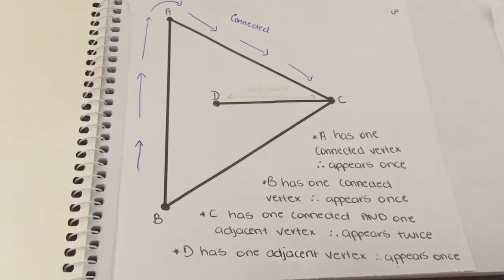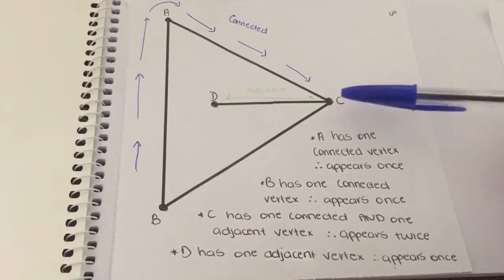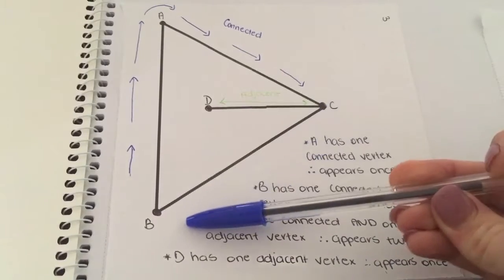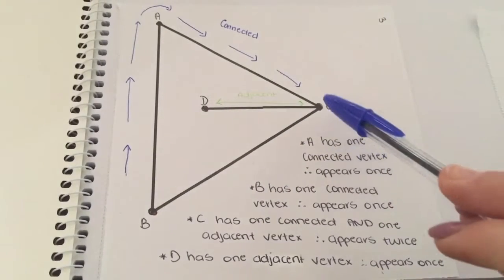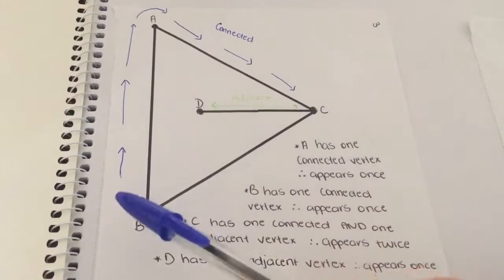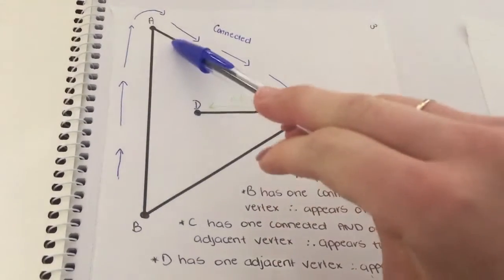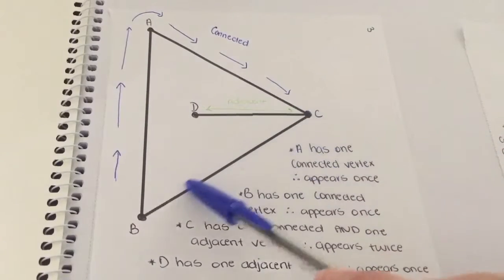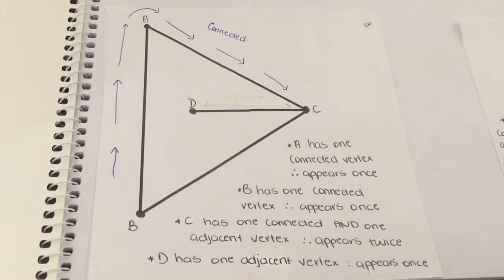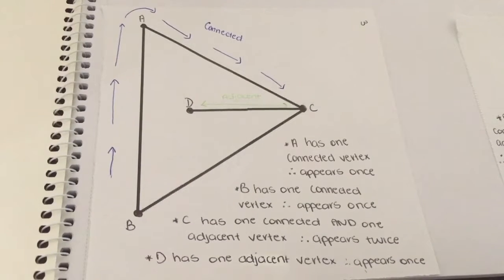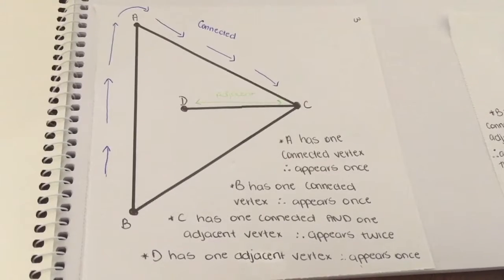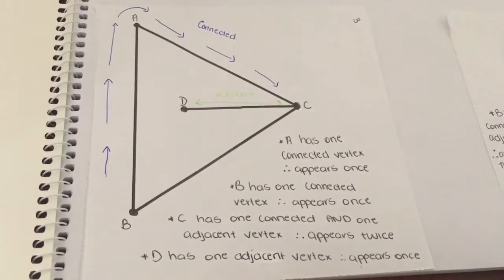This conclusion can be represented using a simple diagram of vertices, both adjacent and connected, and edges. 2 vertices are called adjacent if they are attached directly by one edge, while 2 vertices are called connected if they are connected by a sequence of edges. If a vertex is adjacent, then the letter representing that vertex must appear for every adjacent edge connected to it. However, if a vertex is connected, the letter only needs to appear once for each connection it is a part of.